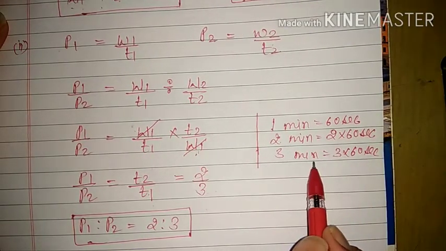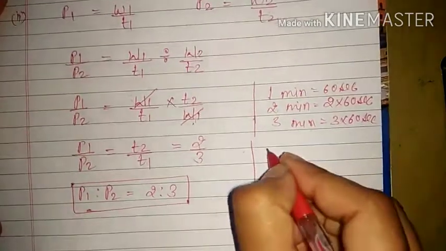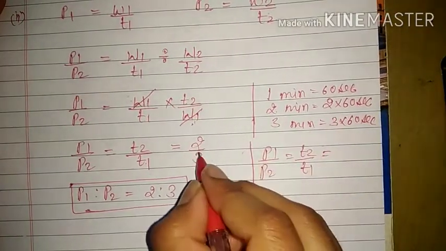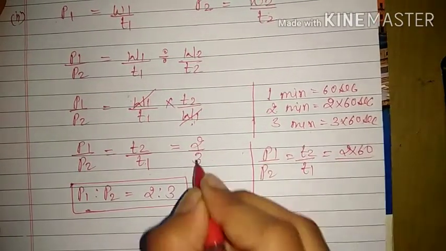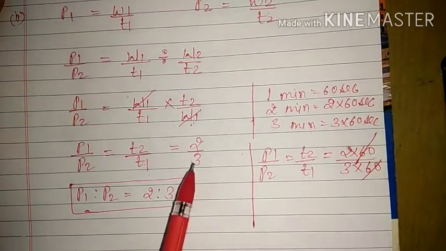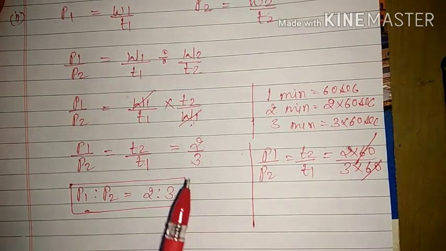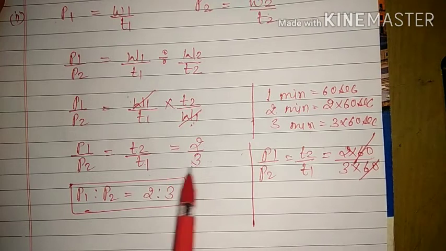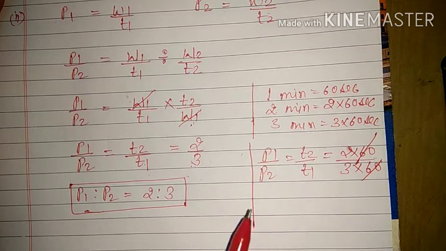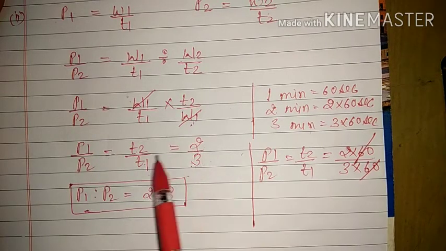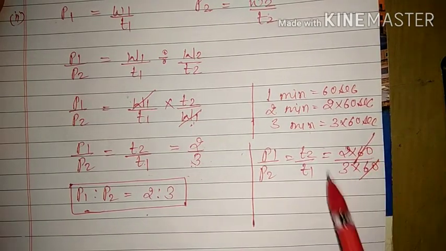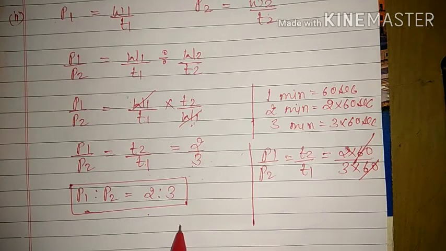If you put this value here, P1 upon P2 is equal to T2 upon T1, with 2 minutes and 3 minutes converted into seconds, again you are going to get the same ratio. That's why I have not converted it into seconds. Otherwise, when we put these values for calculation, we must convert it into seconds, because power is work done per second. If you are taking work done in joule, then time should be in seconds. But here I have not converted because we wanted only the ratio, and even if you convert, you are going to get the same ratio. Thank you.